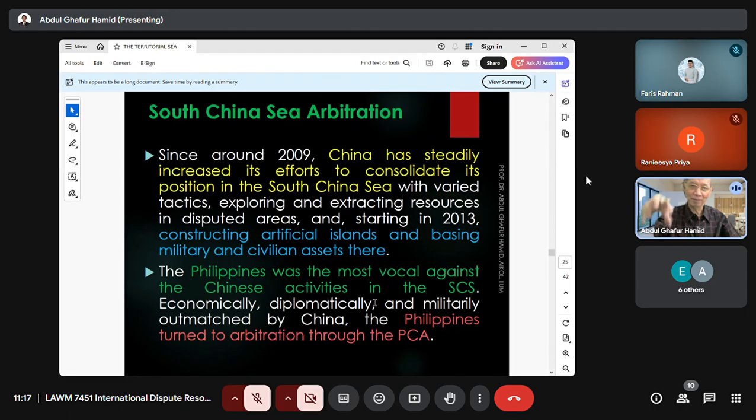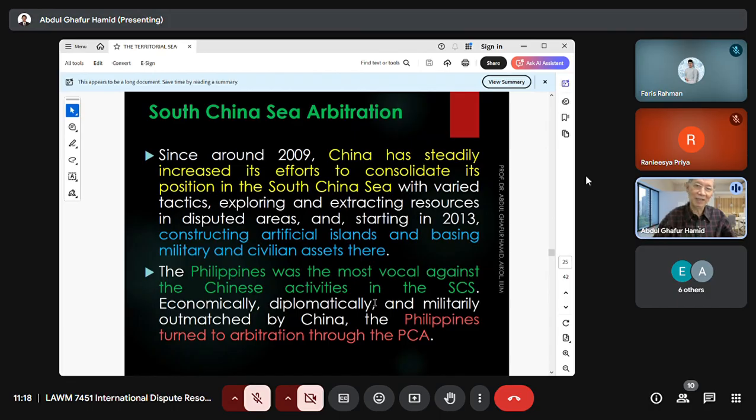Okay, and then they make military bases there and civilian assets, like intelligence devices there, or everything is established on these islands. So many countries are opposing this, especially the Philippines, which was the most vocal against Chinese activities in the South China Sea, and there are many clashes between the Chinese Navy and the Filipino Navy in the disputed area.